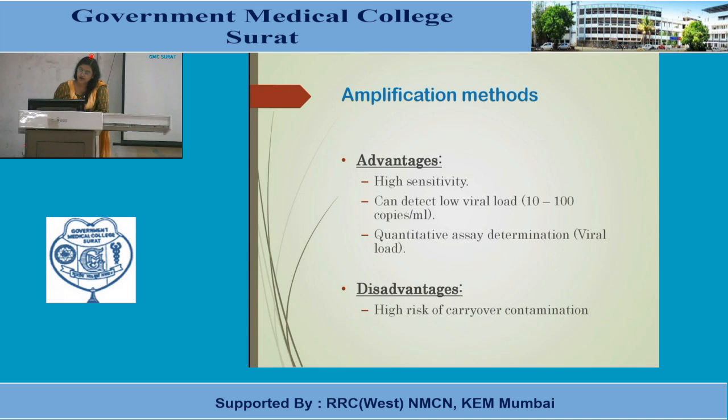Amplification methods have different advantages, like high sensitivity. They can detect low viral load also, 10 to 100 copies per ml is detectable. Then quantitative estimation can also be done, so we can measure the viral load also. How many copies are there in that particular specimen per ml can also be detected. So this is a major advantage. Very low viral load can be detected, and quantitative assay determination can be done.